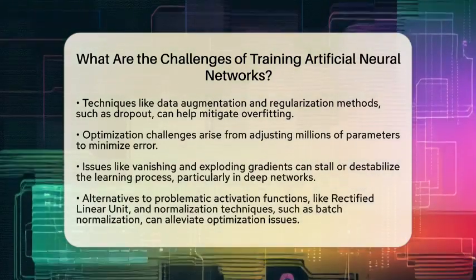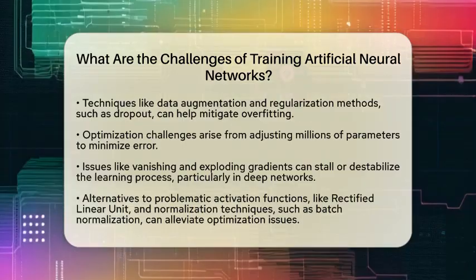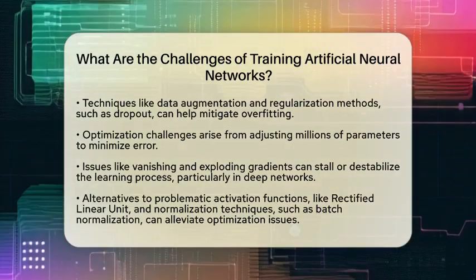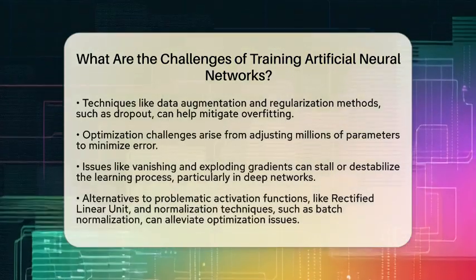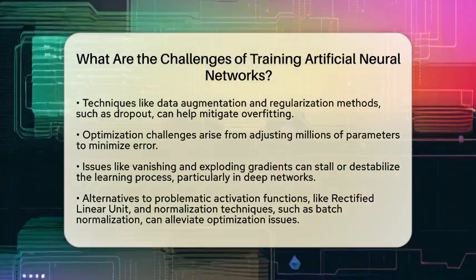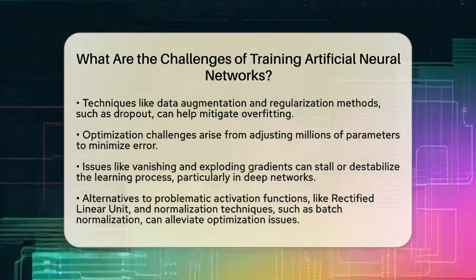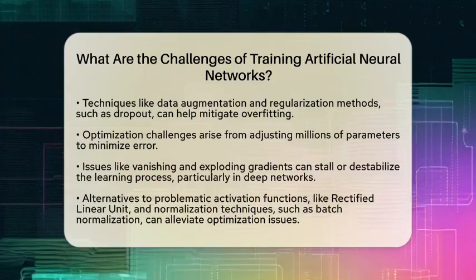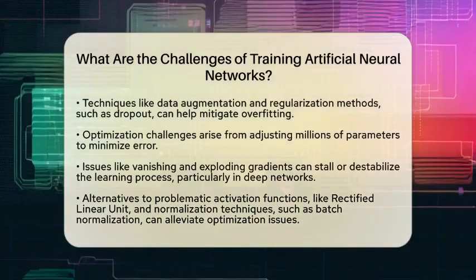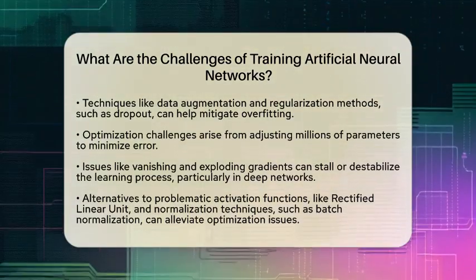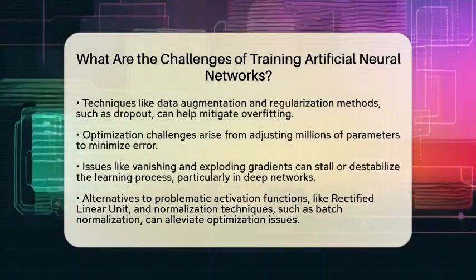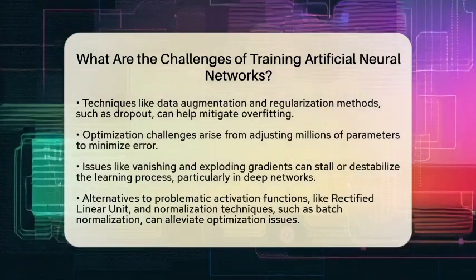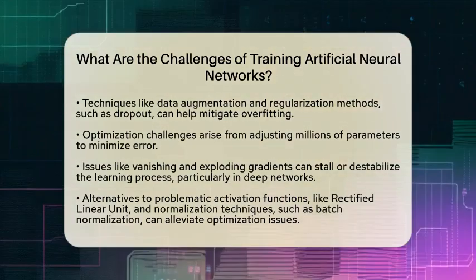Next up is optimization challenges. Training these networks means adjusting millions of parameters to minimize error. Problems like vanishing gradients, where updates become too small, and exploding gradients, where updates become too large, can stall or destabilize the learning process. These issues are especially common in deep networks that use certain activation functions like sigmoid. Alternatives like rectified linear unit activation and normalization techniques, such as batch normalization, can help manage these problems.